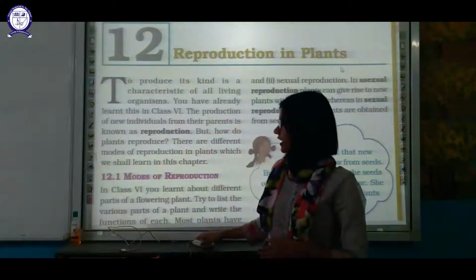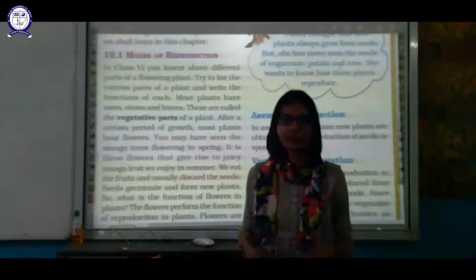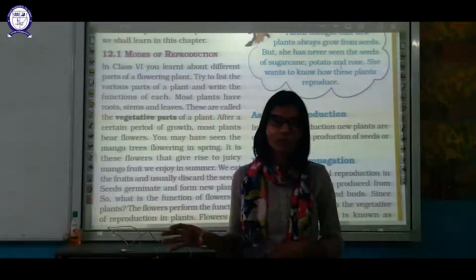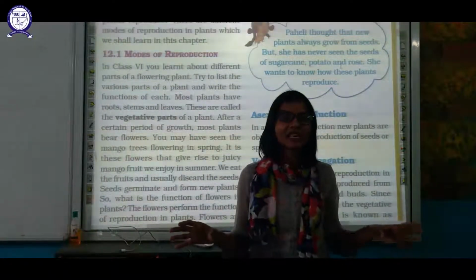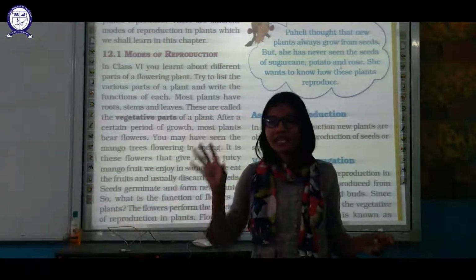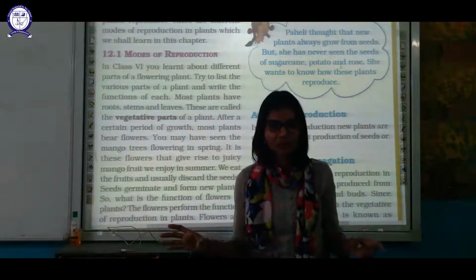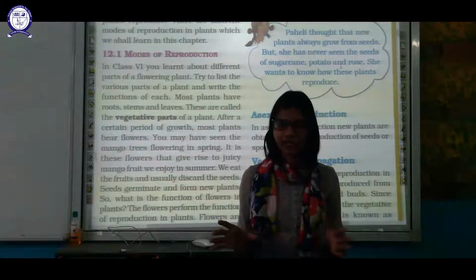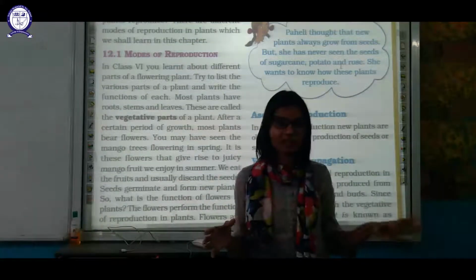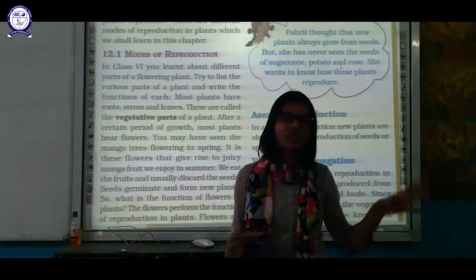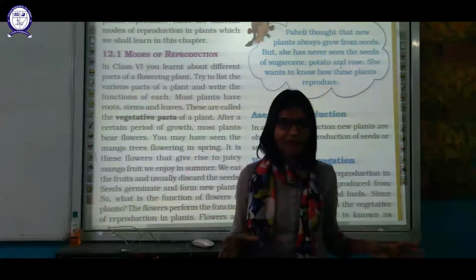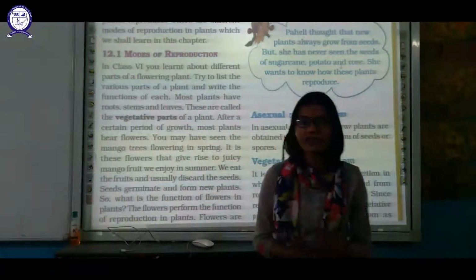There are two modes of reproduction. The very first is the asexual mode of reproduction. The second one is the sexual mode of reproduction. The asexual mode of reproduction involves a single parent. Sexual reproduction involves the formation of gametes. So let us study what these modes are.